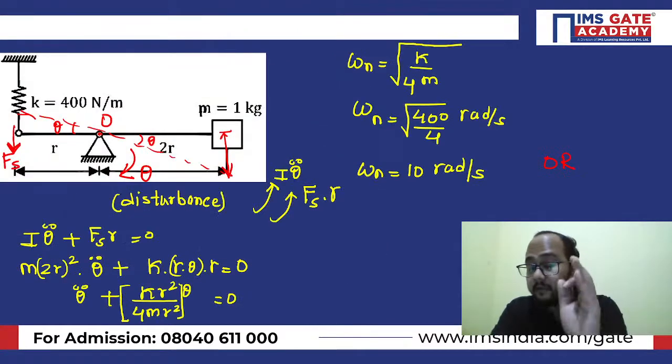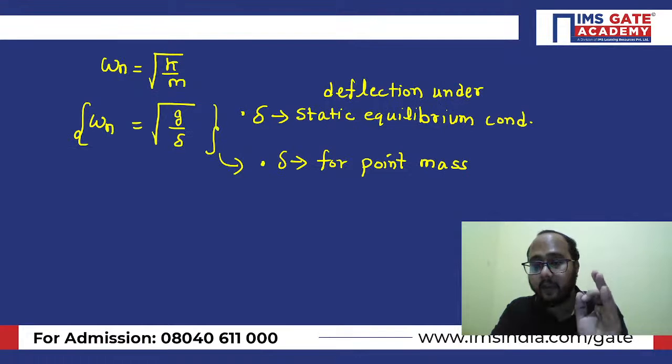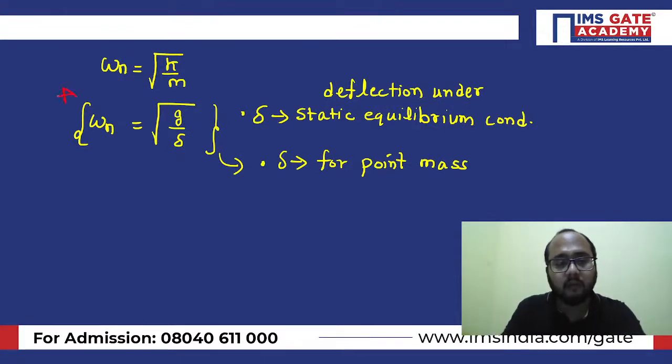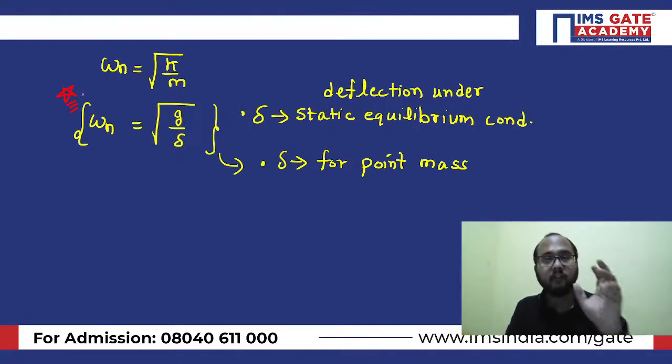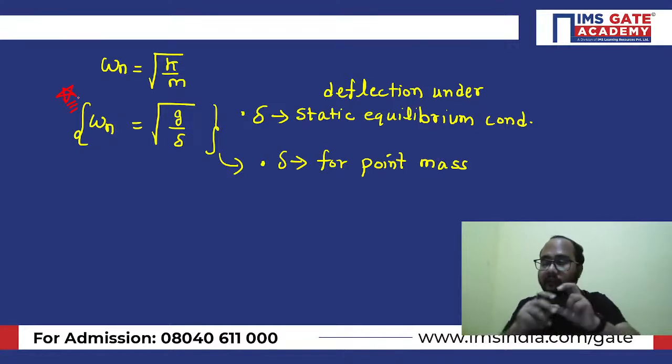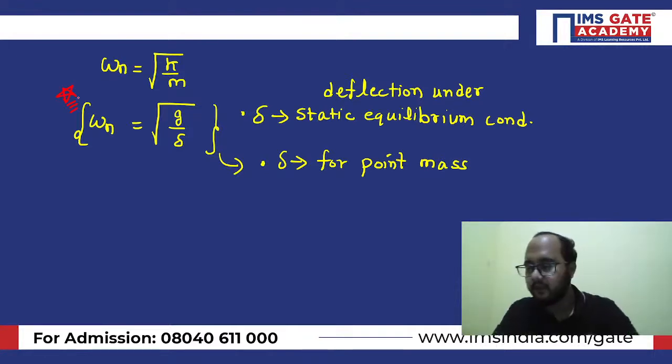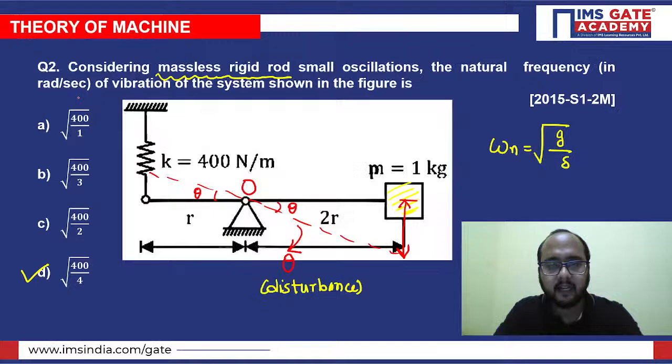But always remember this particular point, that you can use the formula omega n equals under root g by delta only when you know that delta is the deflection under static equilibrium condition, and delta belongs to the point mass. Whenever there is a point mass, fine. But if the rod has some particular mass, then you cannot apply this formula. This is the basic condition that you should know. I hope this is clear to everybody. Okay, now moving to the next part.